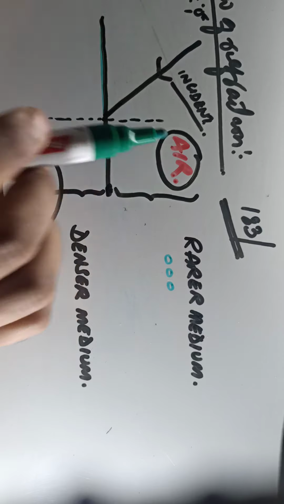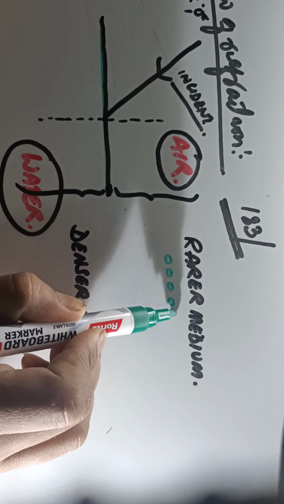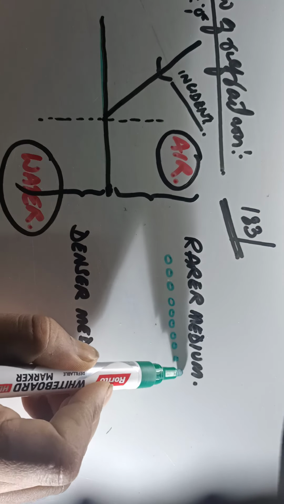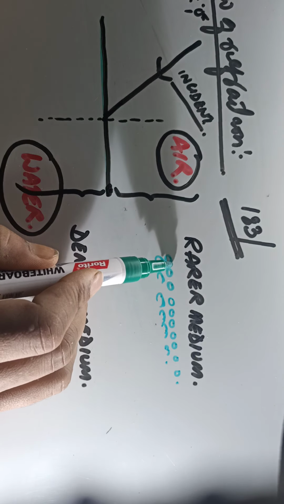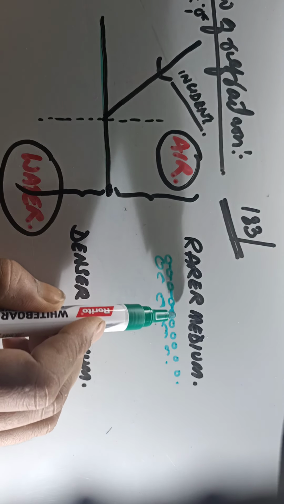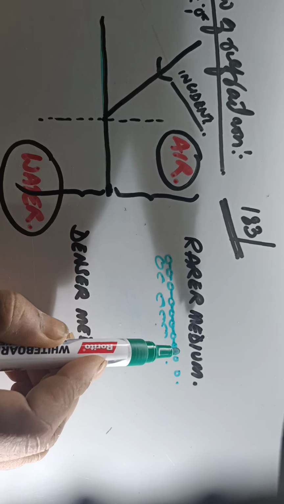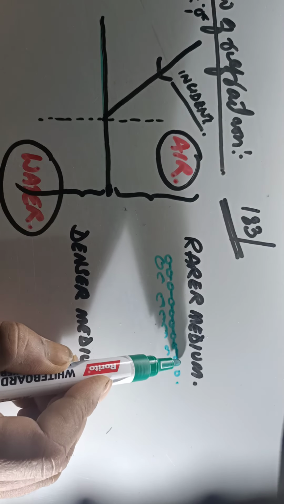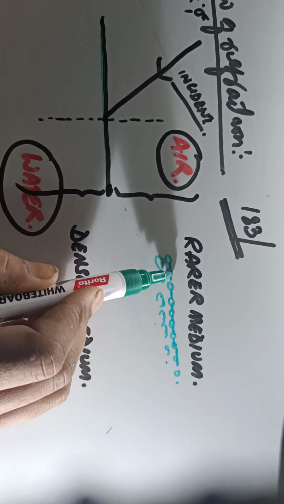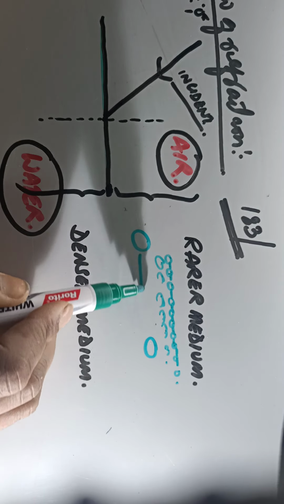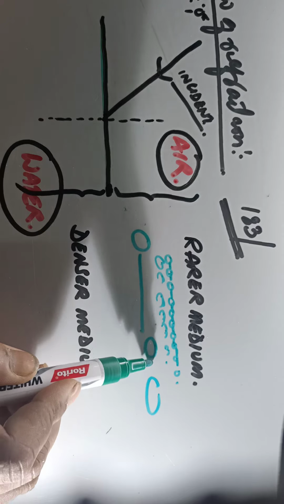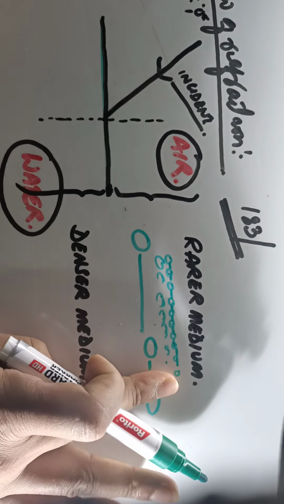Now, air, for example, over here, you'll find that it's a gas, so the molecules are free. In case of gas, the distance between the molecules is very wide, right? The molecules are far away from each other, very far away from each other.